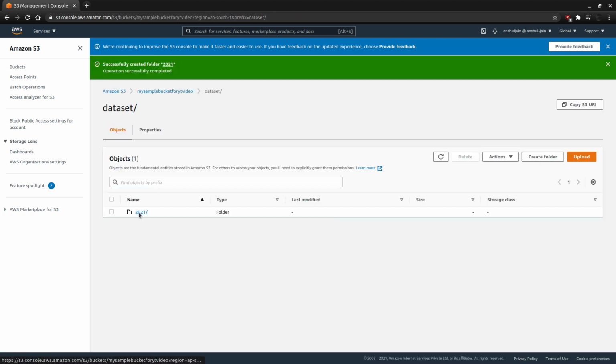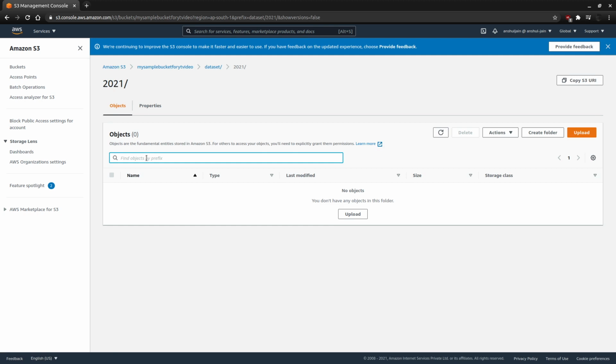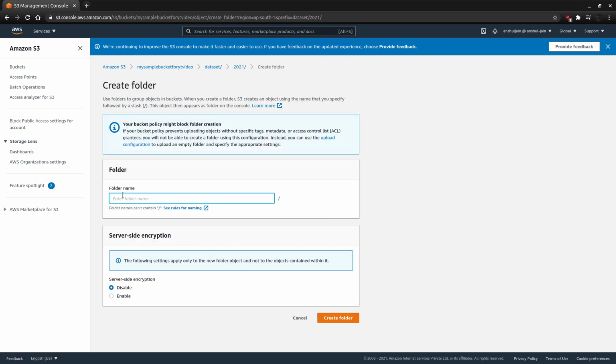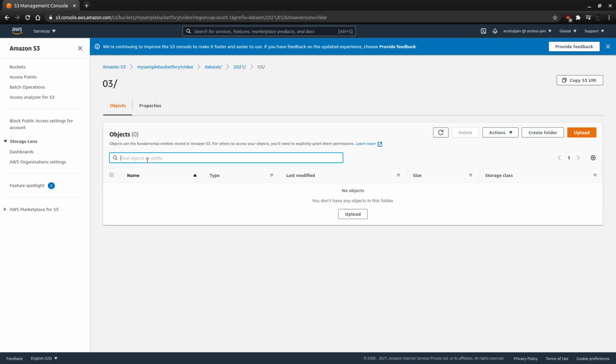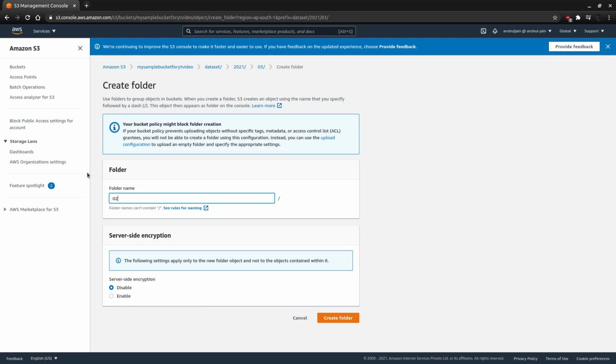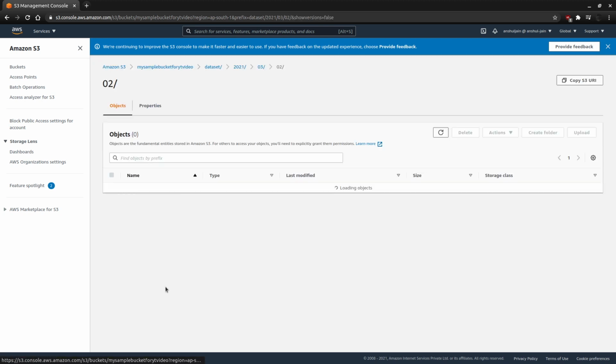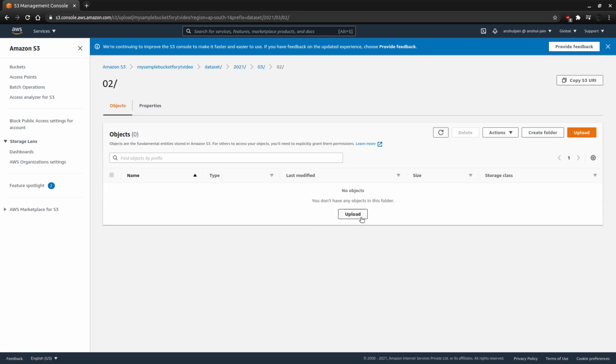Then within that year, I will create a folder for the month. Then I will create another folder which is based on the date. Today is 2nd of March. So this is how I'll create it, and in this folder I'll now try to upload one sample file.